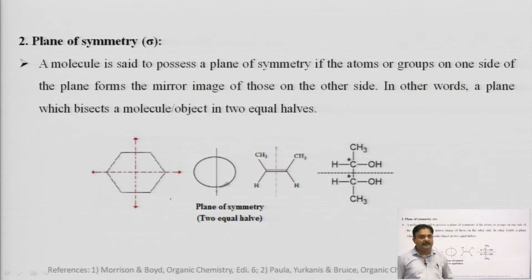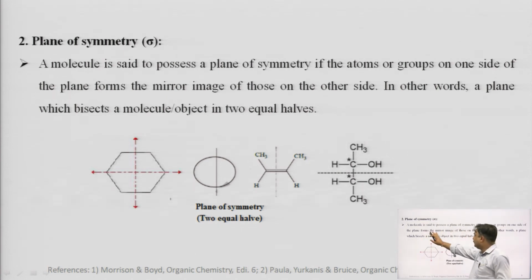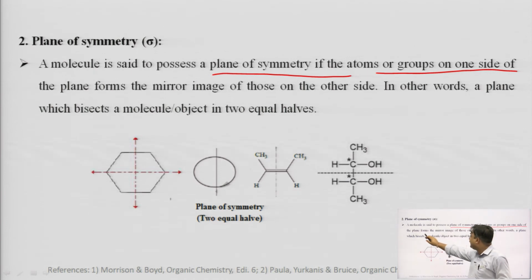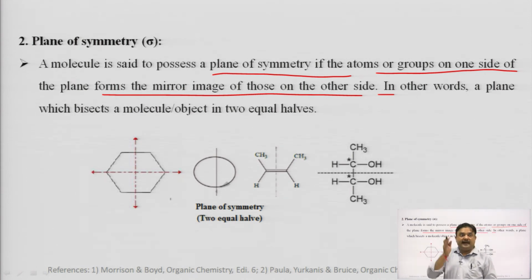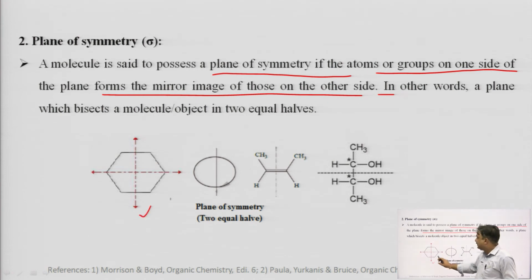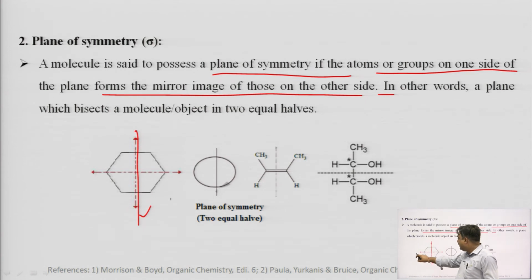The second topic is plane of symmetry. A molecule is said to possess a plane of symmetry if the atoms or groups on one side of the plane form the mirror image of those on the other side of the plane. In other words, we can bisect the molecule into two equal halves. You can see here we are taking a cyclohexane. We can bisect it in this way and each half is equal and identical to the other half.